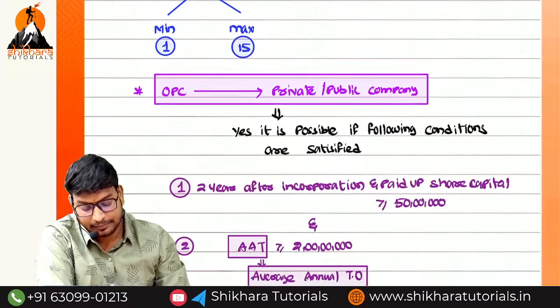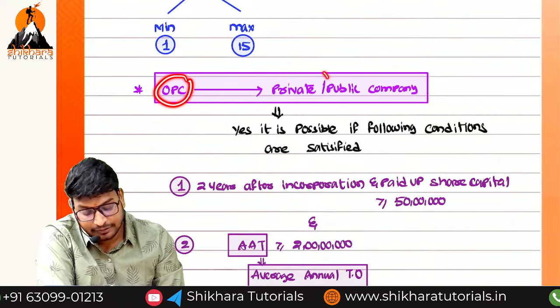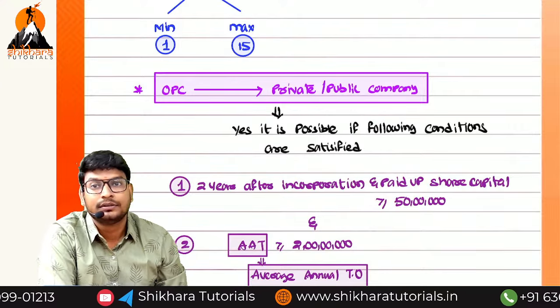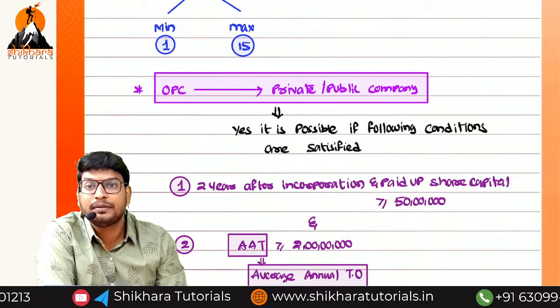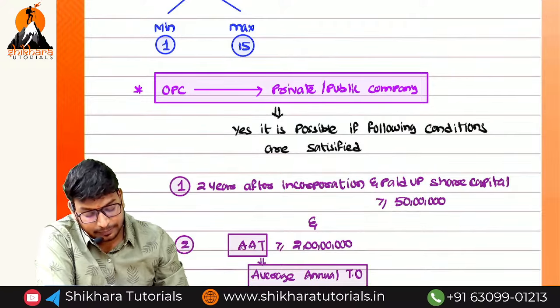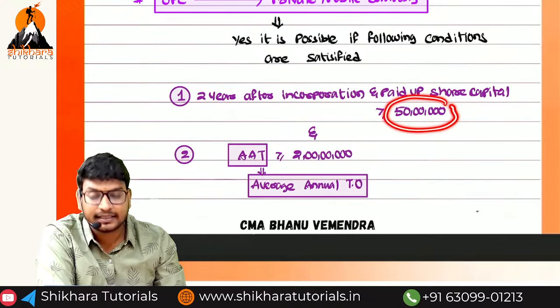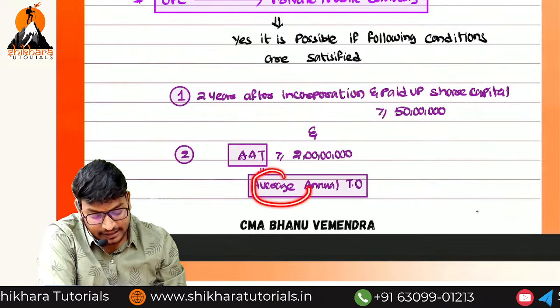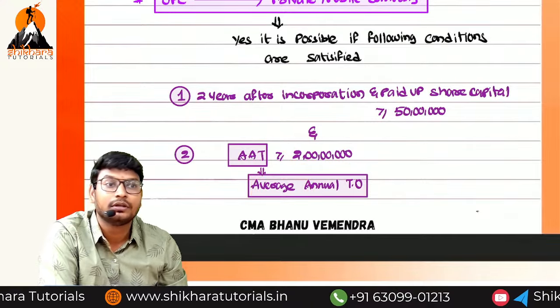And next, when the one person company has to be converted into a private company or public company, what are the two conditions? The same limits will be applicable for the small company also. Yes or no? First of all, the paid up share capital should be greater than or equal to how much? 50 lakhs. And the average annual turnover should be greater than or equal to 2 crores.